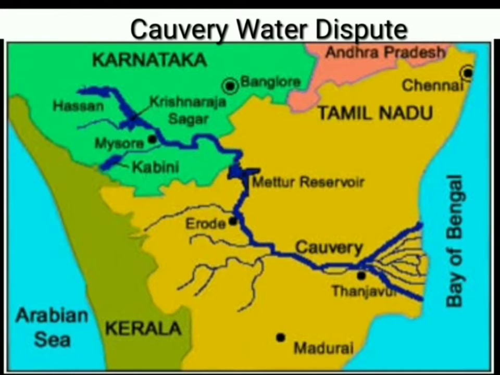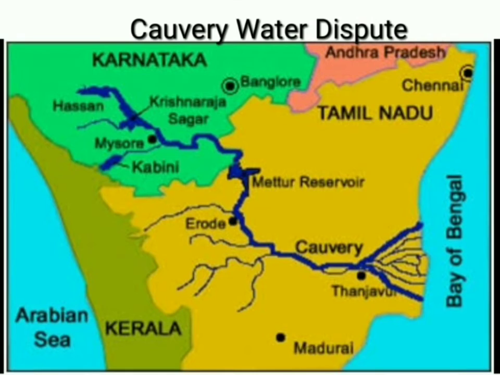There was one main conflict which occurred between two different states. You can see inside this diagram, one state is Karnataka and the other state is Tamil Nadu. We are talking about this Kaveri river, which is shown in blue color. This river rises in Karnataka, moves towards Tamil Nadu and then merges in the Bay of Bengal. So there was a conflict between Karnataka and Tamil Nadu over which state will get how much water.